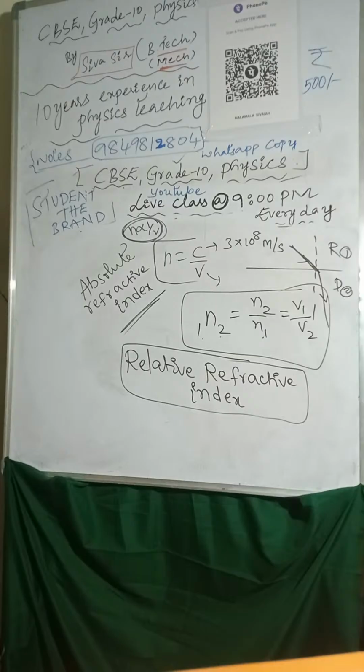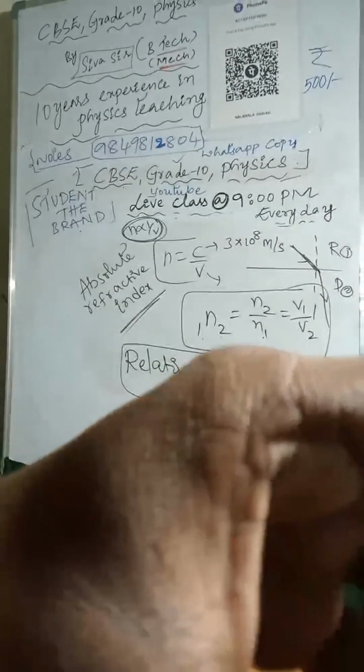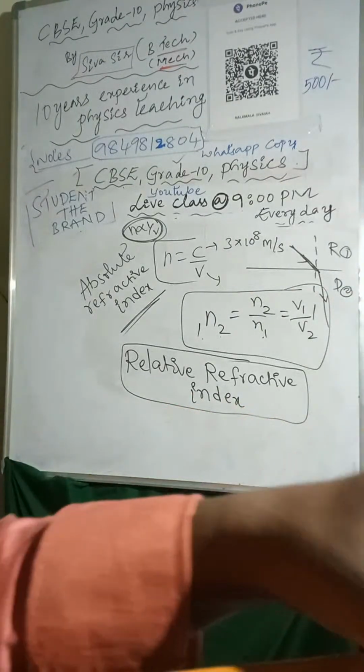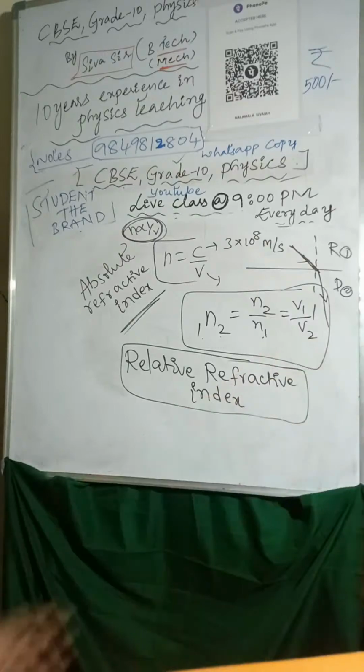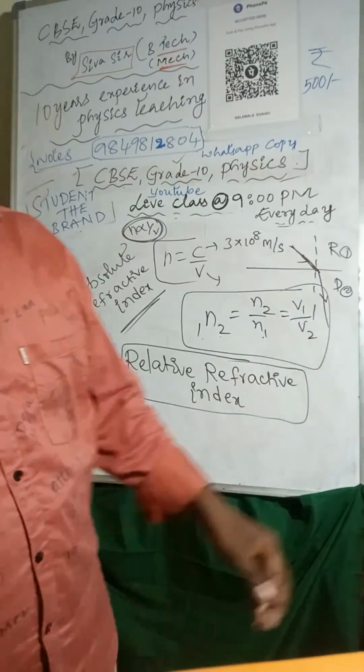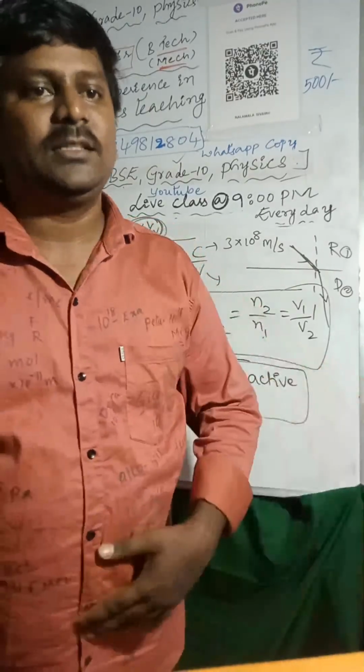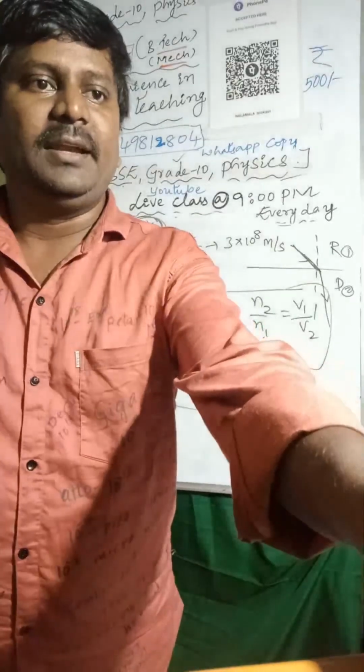So when the light is passing from one medium to another medium, bending of the light takes place at the interface of the two media. That is called refraction of light. The bending of the light at the interface of the two media is refraction of light.